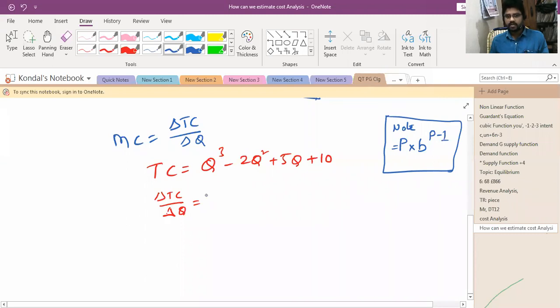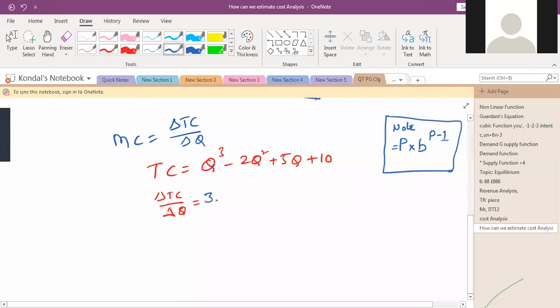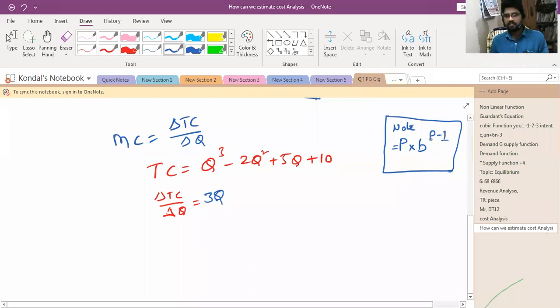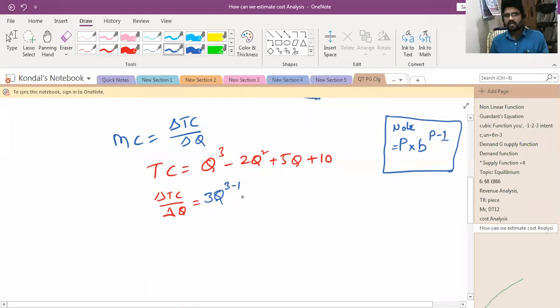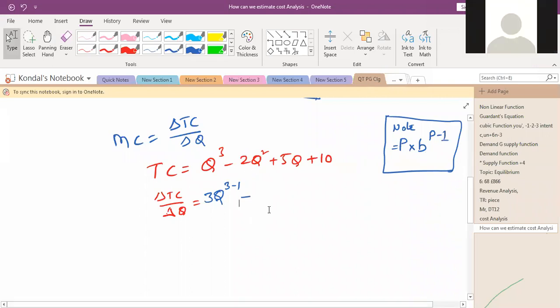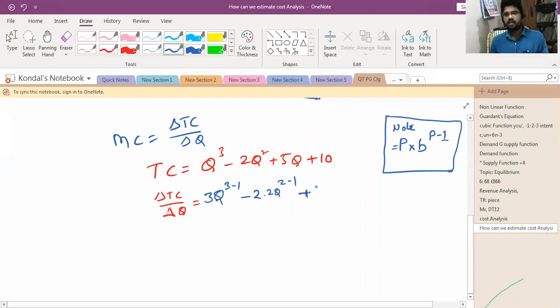3. So we can take 3 into, what is the base here? Q only. Next, what is the power value here? Power minus 1, 3 minus 1, so 2. Then minus 2 into 2Q square: 2 into 2Q, 2 minus 1, 1. Plus, here 5Q is there. How much will we consider? Only 5, because the power value is 1 in 5Q, so we take only 5.